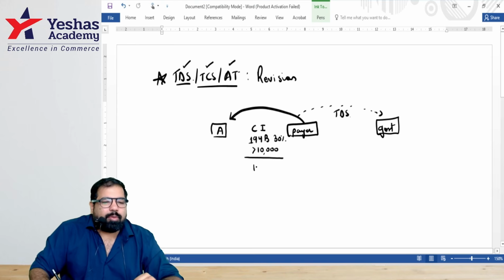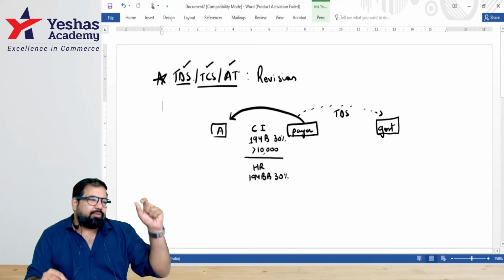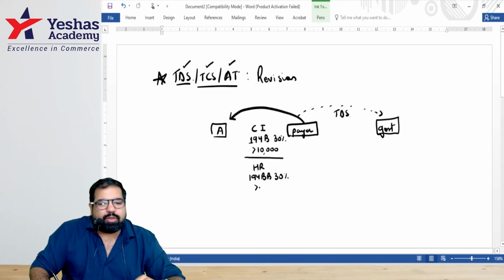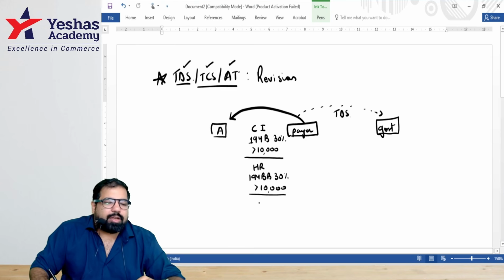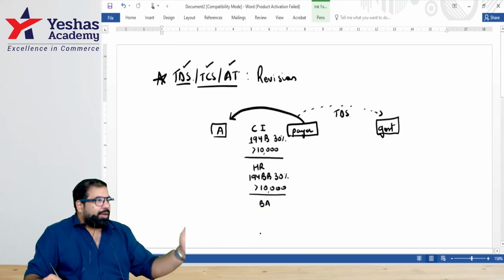Next, same. If it's from a horse race, then the section is 194BB. Again, the rate is what, guys? 30. There is no surcharge. Yes, it's a flat rate of 30%. And here also, if the amount is more than how many thousand, guys? 10,000.